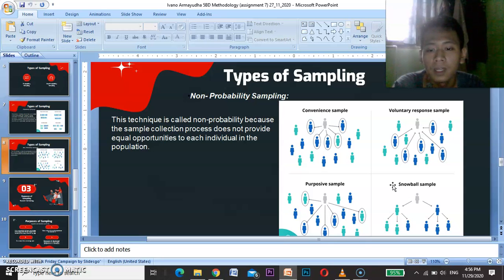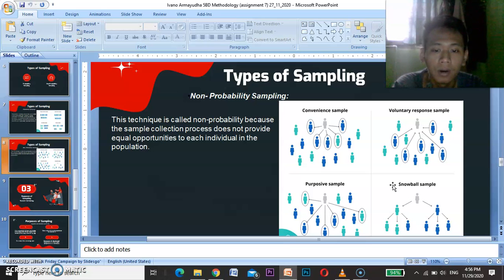This type of sample is easier and cheaper to access, but it has a higher risk of sampling bias, and you cannot use it to make valid statistical inferences about the whole population.